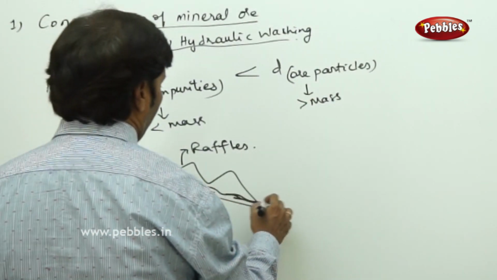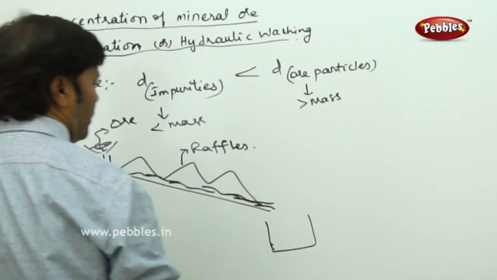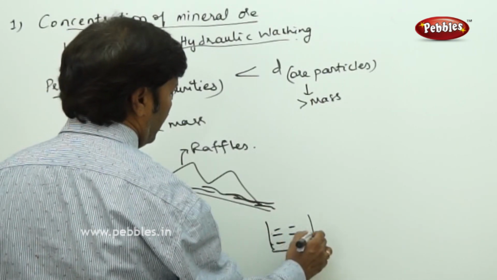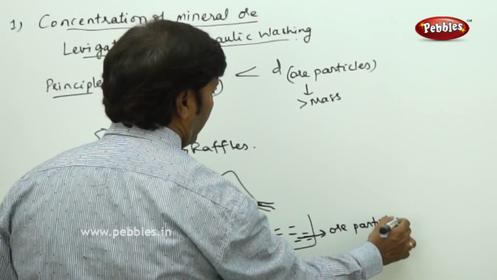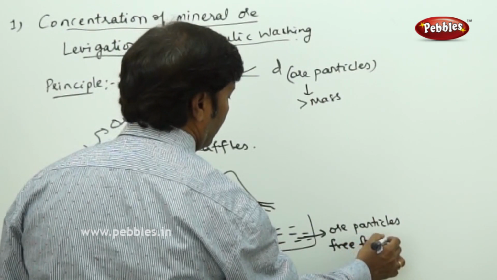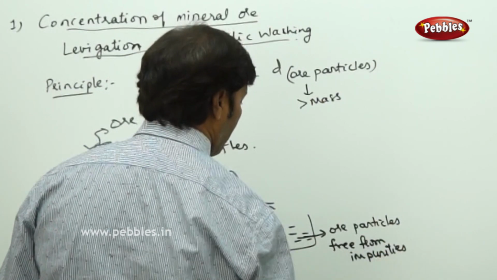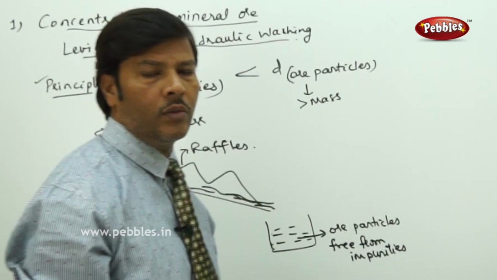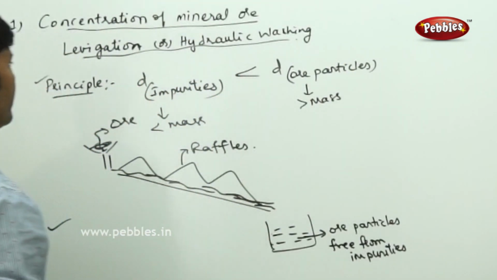The water is continuously poured, and finally the ore particles are received free from impurities. Impurities are collected separately. Which kind of mineral ores do we subject to this hydraulic washing, or levitation?